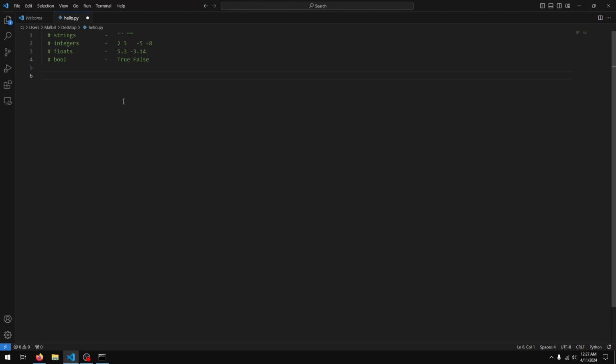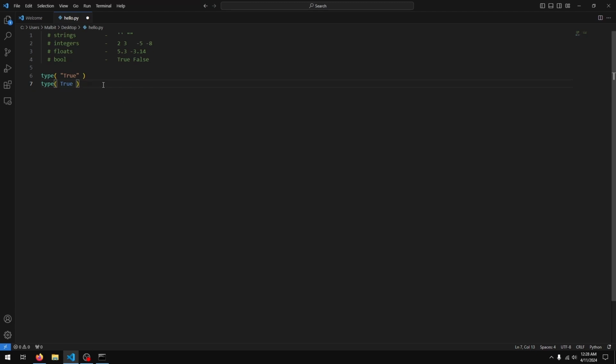Now we can check the data type of a value using type. So just as we've used print and input before, there's something called type, and just like before, you use it with open and close parentheses. Inside the parentheses, you can type in the value for which you wish to check the type. So let's just check the type of true in quotation marks and true without quotation marks.